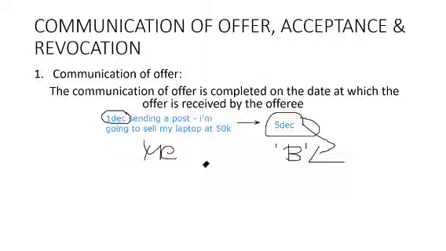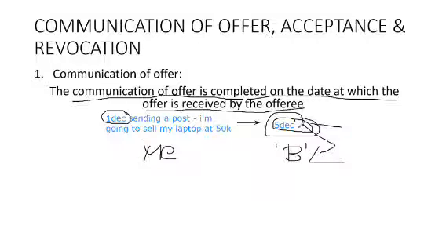Why? Because the communication of an offer is completed on the day at which the offer is received by the offeree. When did the offeree or proposee receive the communication? On 5th December. So on 5th December, the communication is said to be completed.